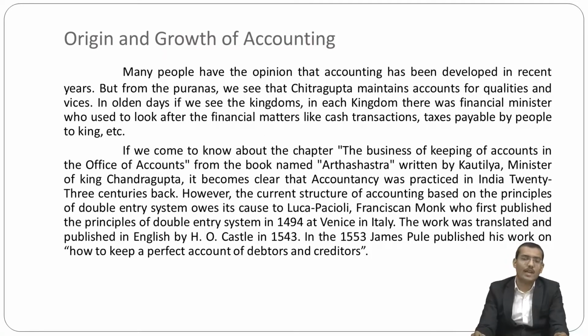Luca Pacioli, a Franciscan monk, first published the principle of the double entry system in a book in 1494 in Italy, and the work was translated and published in English by H.O. Castell in 1543, and in 1553 James Peele published his work on how to keep a perfect account of debtors and creditors.